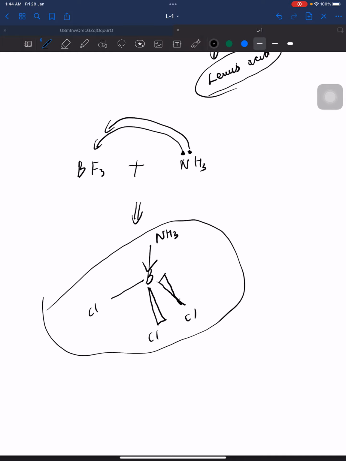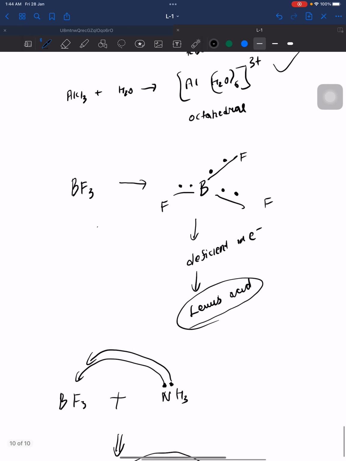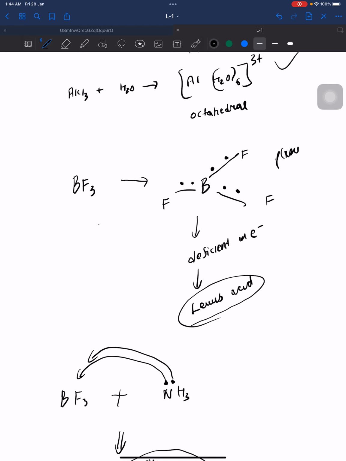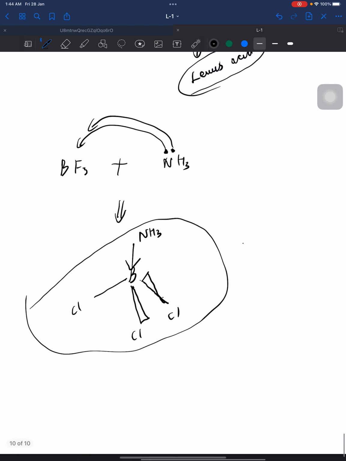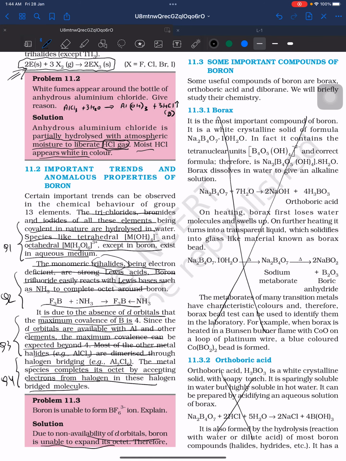So it becomes tetrahedral from planar; BF3 is planar.